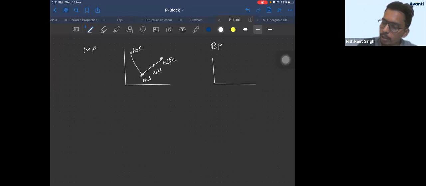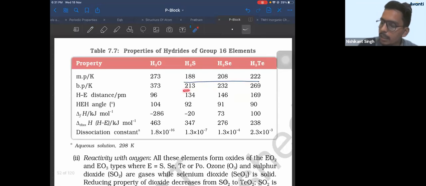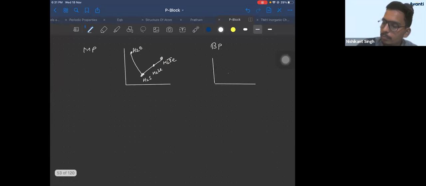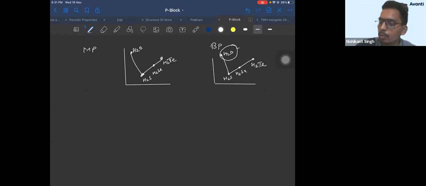If you check boiling point, it increases. Again, whose is maximum? Water's is maximum. So water's boiling point is maximum. Water will come here above all. Now, what's the reason why water has maximum? You'll say due to hydrogen bonding. Due to hydrogen bonding, water has maximum boiling point.